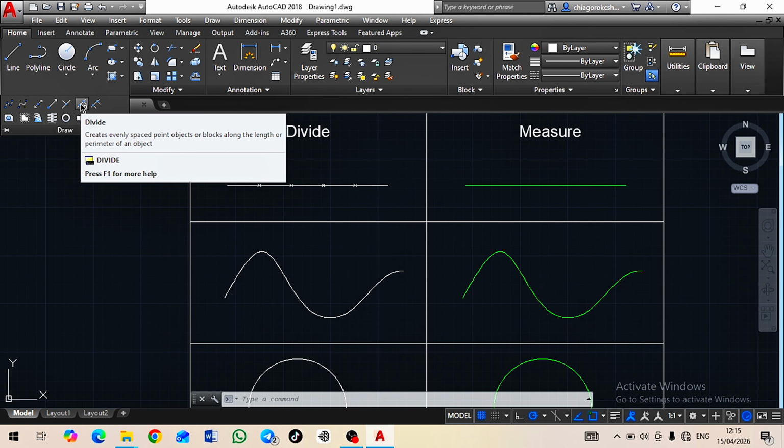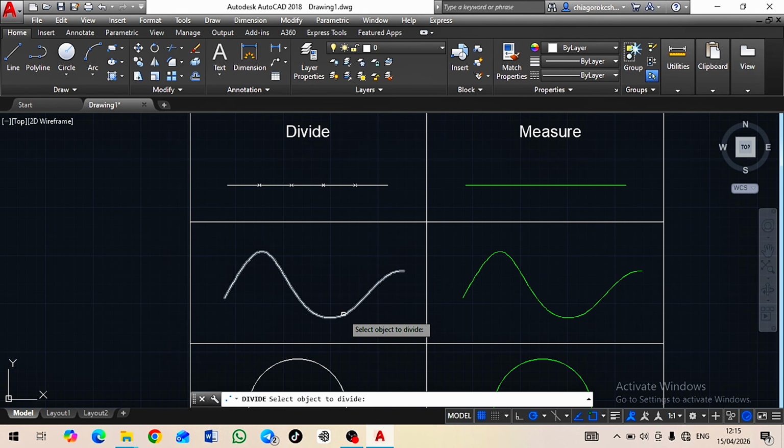Go back, activate your divide. I'm going to click on this arc or this curve, click on it. Now it's also prompting you to enter the number of segments. So I'm going to make use of 7 this time around. I will say 7 and set what?